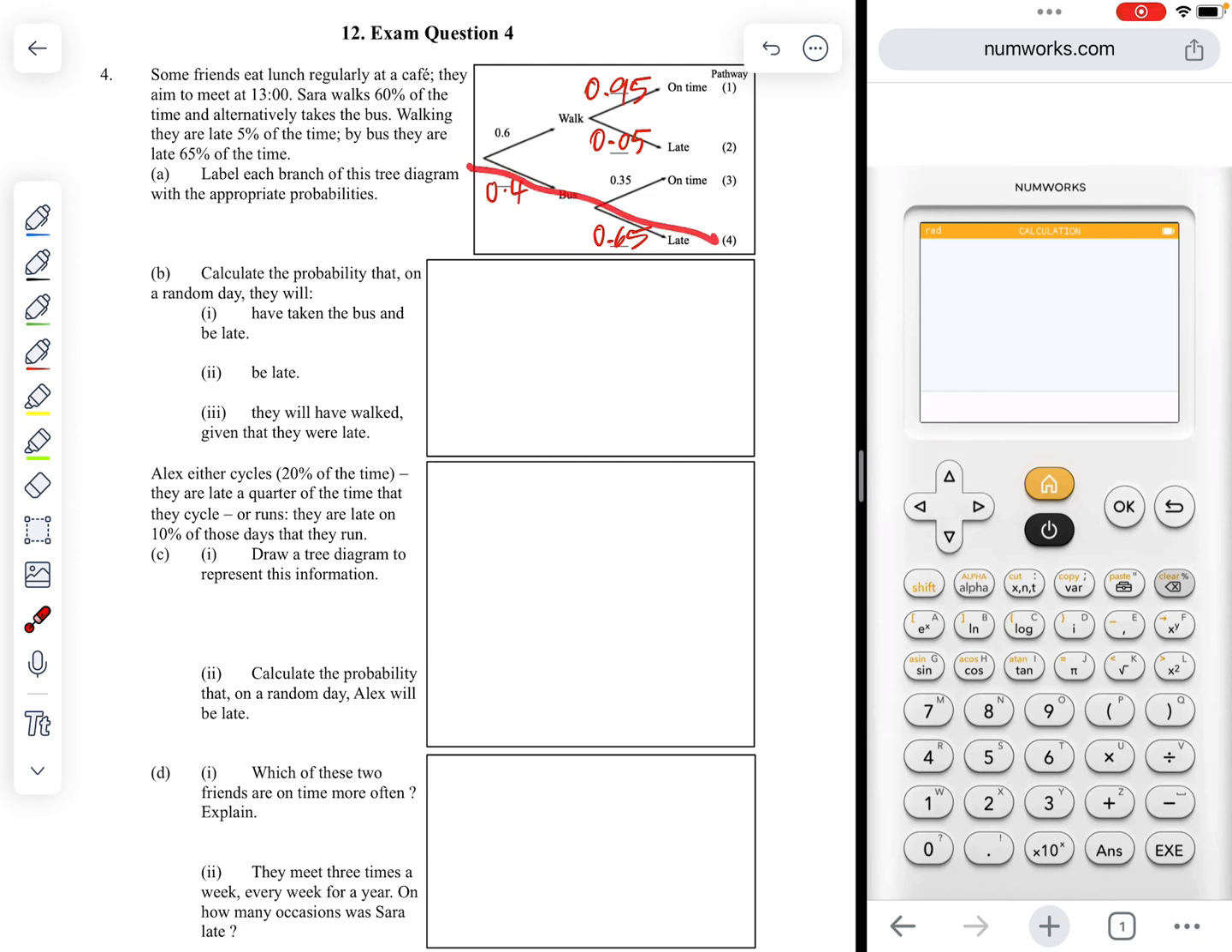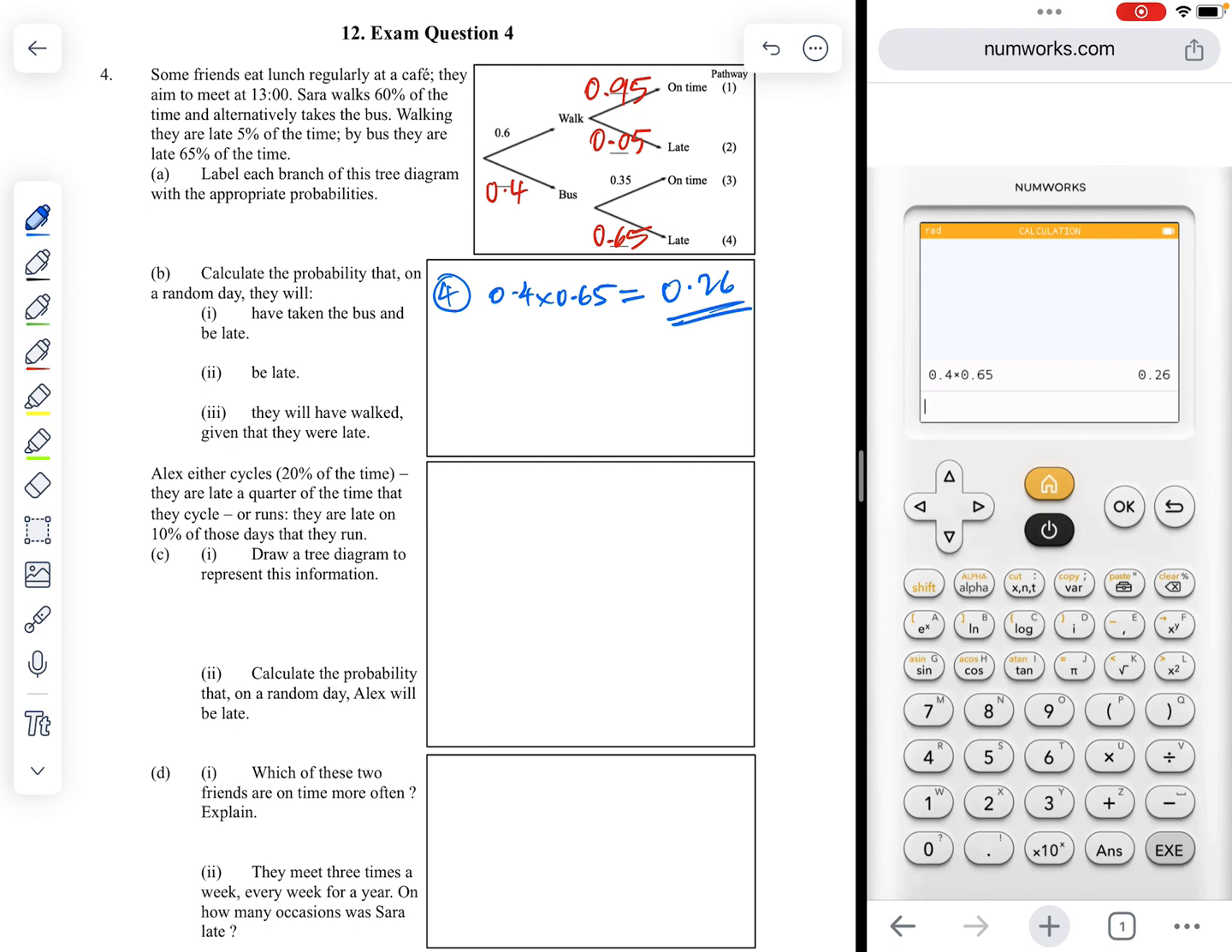Taken the bus and be late is that pathway there, pathway number 4. So I'm going to write down it's pathway number 4. How do we work it out? 0.4 multiplied by 0.65, which is 0.26.